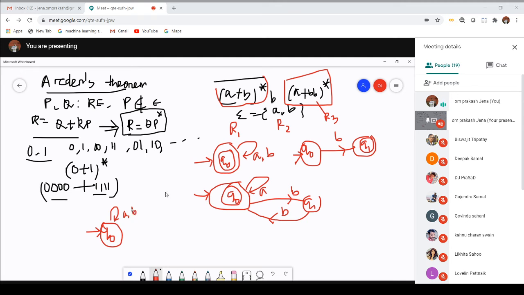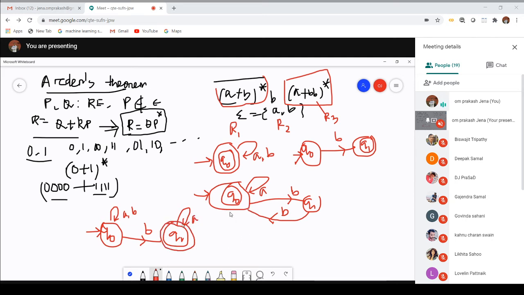Next, the next input symbol equal to B. You can check next input symbol equal to B. So R2 is completed. Let it move to the state Q1. On Q1, it will read A, and Q1 is my final state.